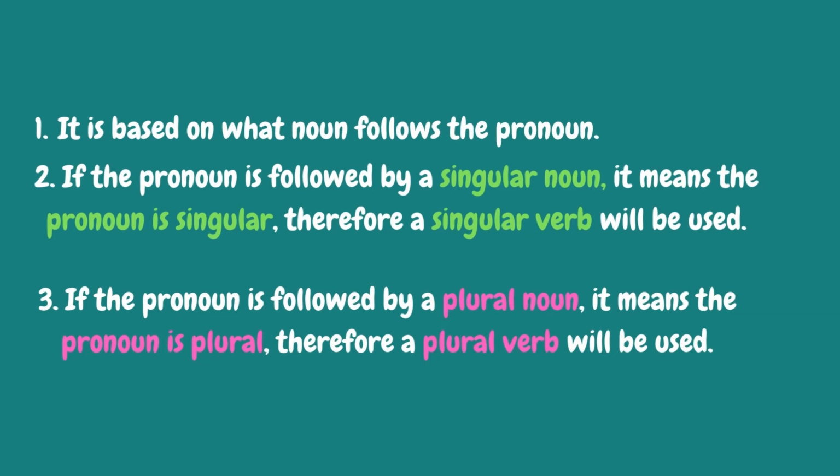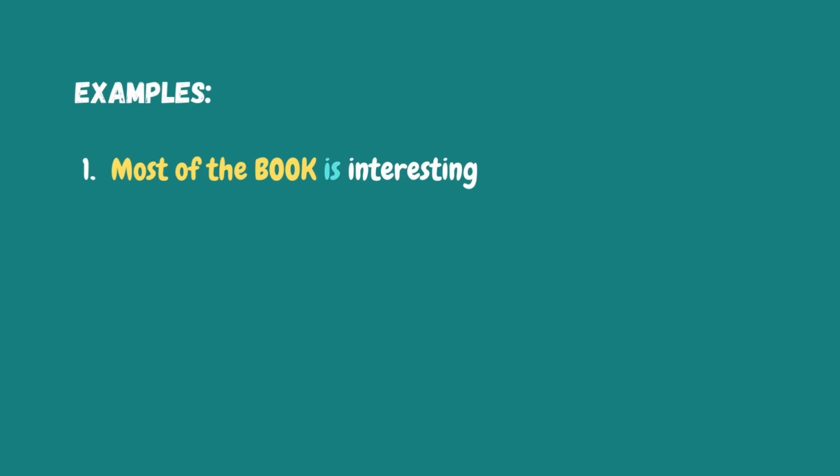As I've told you earlier, we will examine the following sentences to understand better. Okay, example number 1. Most of the book is interesting. Most is the indefinite pronoun. And the noun that follows the pronoun is book, which is singular. Therefore, look at the verb is being used here. We're talking about the part of the book. We're talking about the single, one book. However, most of the book means the part of the book.